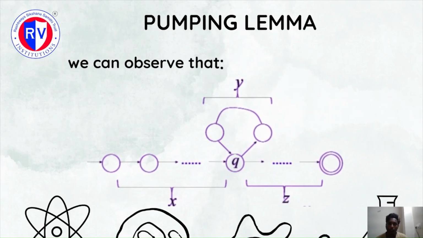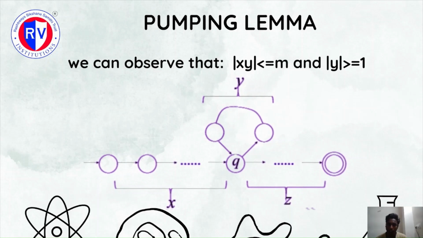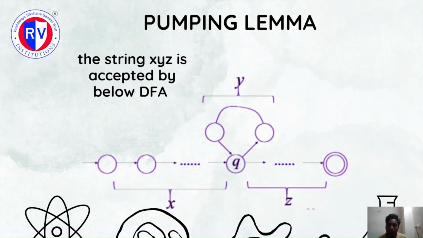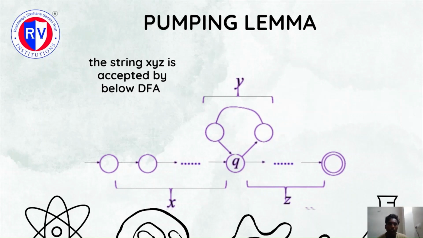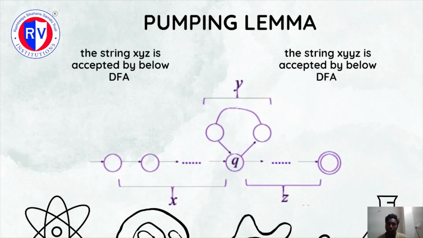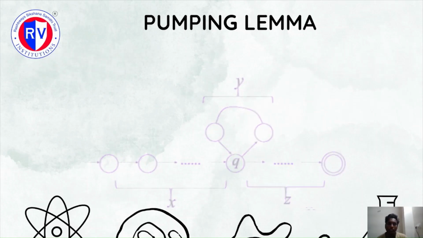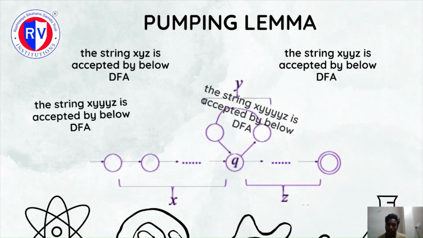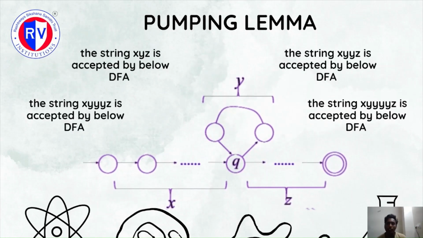From the figure, we can observe that the length of xy is always less than or equal to m, and since there is at least one repeating state, the length of y is greater than or equal to 1. If we carefully observe, our DFA would be satisfying the xyz string, the xyyz string, the xyyyz string and the xyyyyz string.